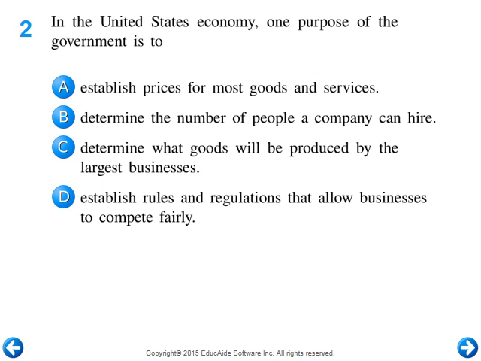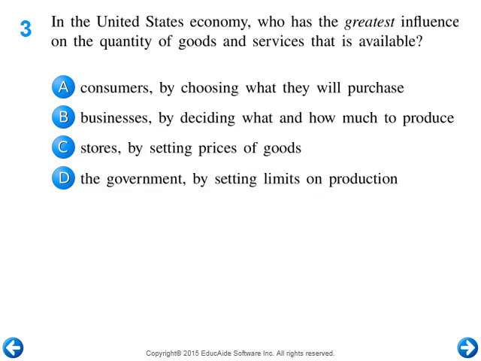B, determine the number of people that a company can hire. Again, our government doesn't do that, so we get rid of that. C, determine what goods will be produced by the largest businesses. Our government doesn't do that either. People buy what they want to buy. D, establishes rules and regulations that allow businesses to compete fairly. That's what they do. They regulate. This can be D.